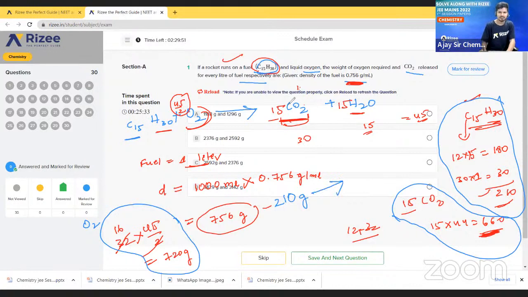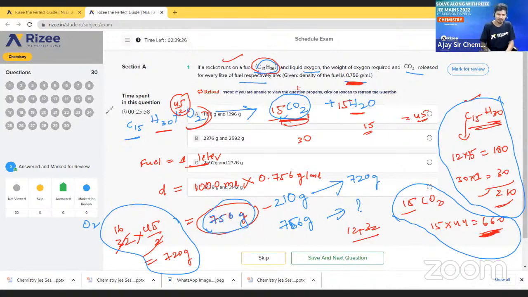So 210 grams, this oxygen, what is the molar mass? 720 grams. Then what we have to find? We have to find the density of what? 756. 756 grams density we have to find out. So just do cross multiplication, what will we get as answer?